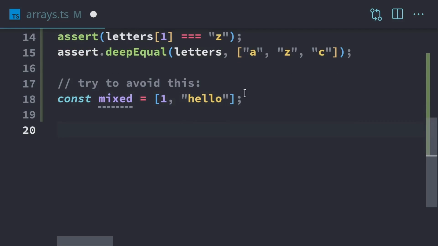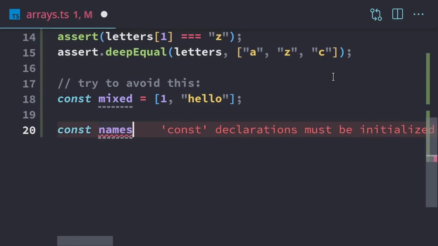We can also create multi-dimensional arrays. So far, we've been creating arrays with a single dimension, and they just go left and right, because we just have one element, next element, and it just keeps going like that. We can have multiple dimensions, and to do that, we can make one like this. I'm going to call it names. So maybe this is like first name and last name.